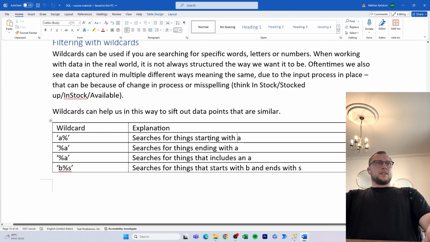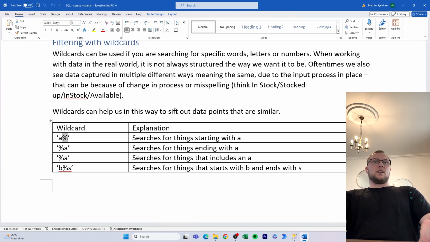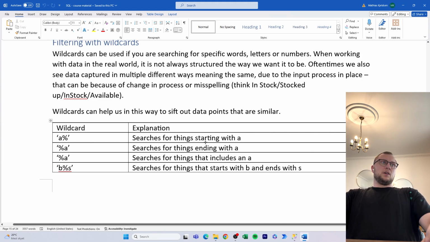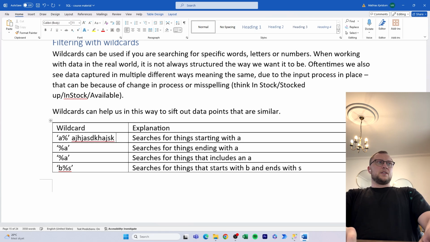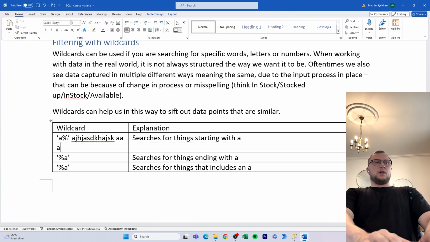As an example here, we're putting single quotation marks and an A and then a percentage indicator, meaning that we are looking for anything that starts with an A. So it has to start with an A, and then anything. This basically means anything can come after. It could be this, or it could be this, or it could be this.